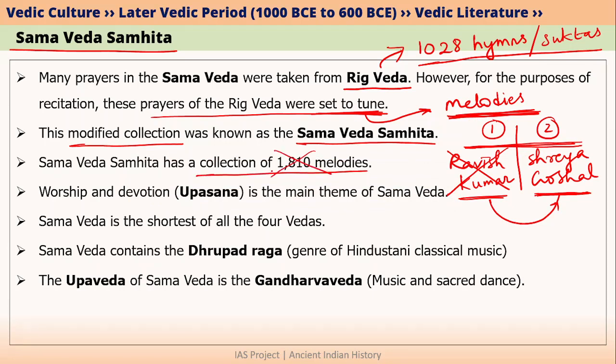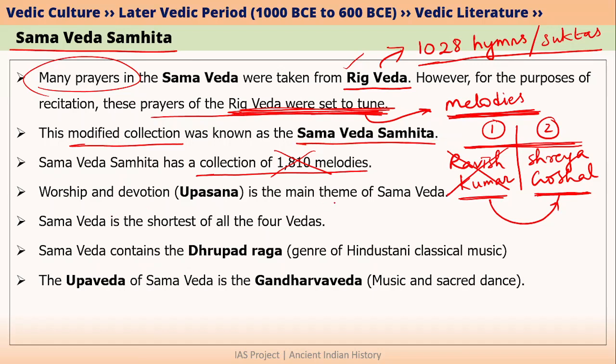You do not need to remember the number, but please try to remember that Samaveda was not entirely a new thing. Samaveda has most of the prayers taken from Rig Veda. Not all the prayers, but most prayers are taken from Rig Veda. But Rig Veda was only containing the prayers. The prayers in the Rig Veda were not set to tune, whereas in the Samaveda, the same prayers were set to tune. That is why they became melodies. And this modified collection is called Samaveda Samhita. So Samaveda Samhita is basically a new entity.